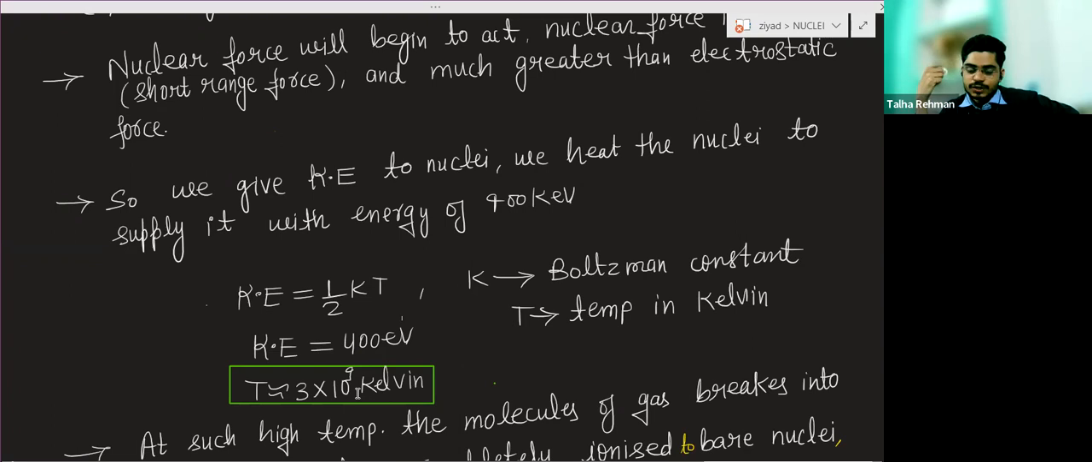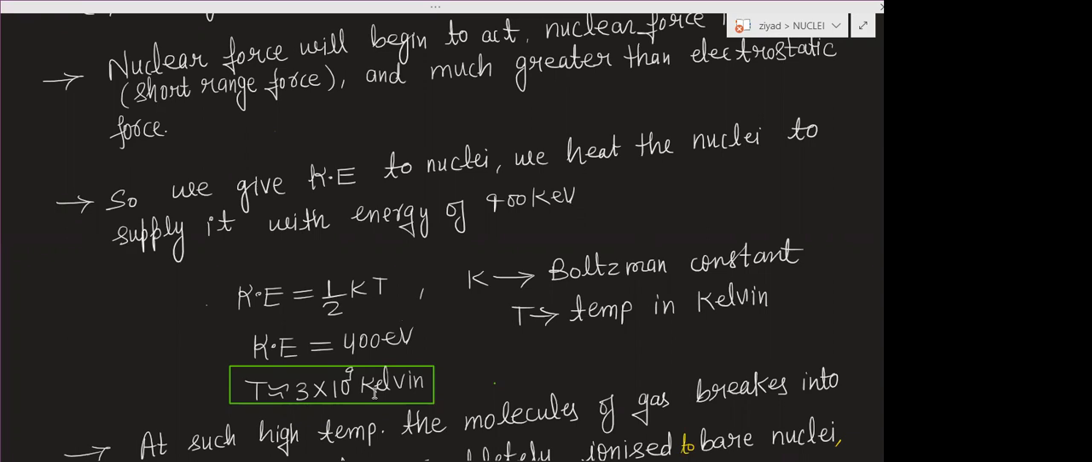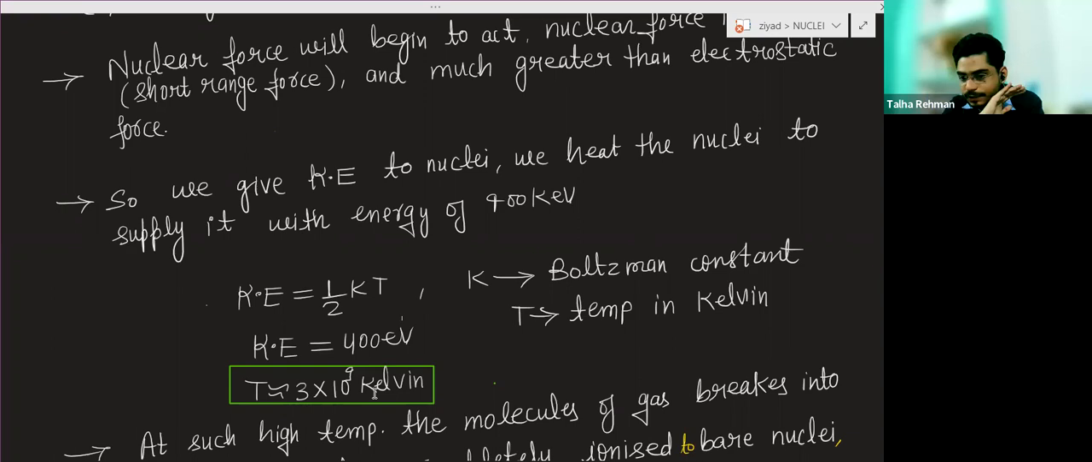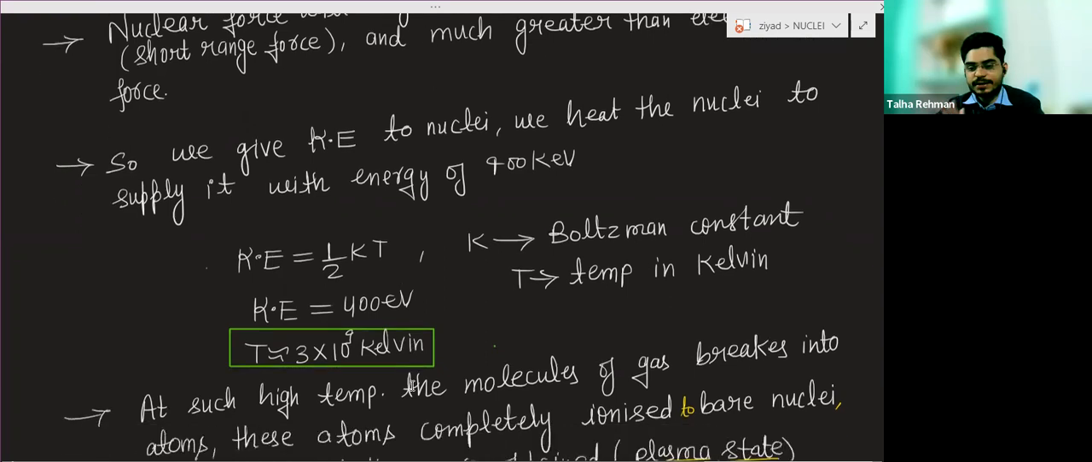So what is the meaning of it? You have to give a temperature of approximately 3 into 10 to the power 9 Kelvin. After this temperature, the nuclear fusion will start. This is a very large temperature, and this temperature is not present on Earth in a controlled manner.